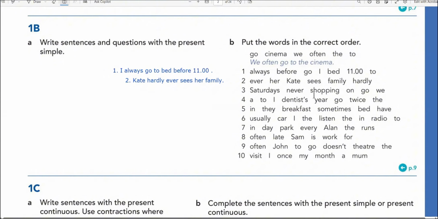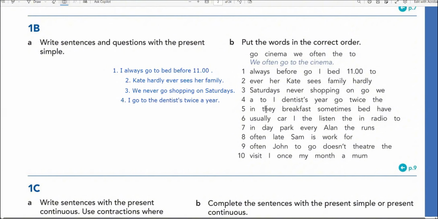Number 3, Saturdays never shopping on go we. So that means we never go shopping on Saturdays. Right? Number 4, to I dentist's year go twice the. So we're going to start with I go to the dentist's twice a year.